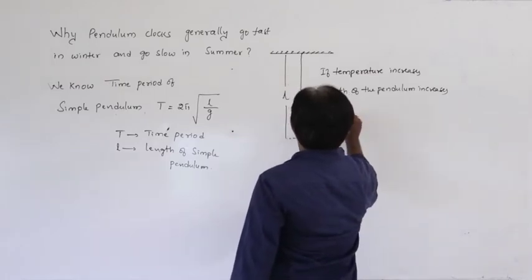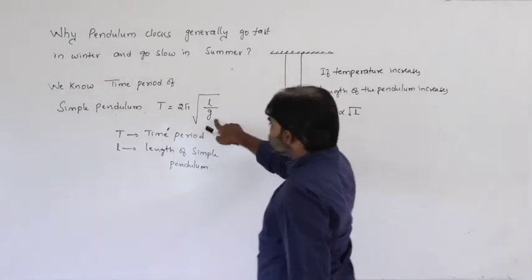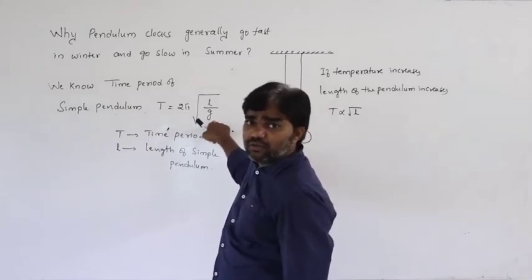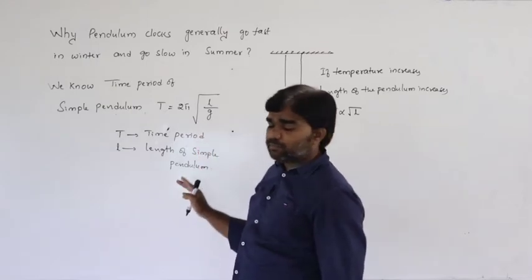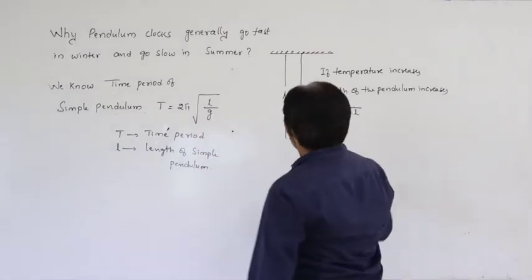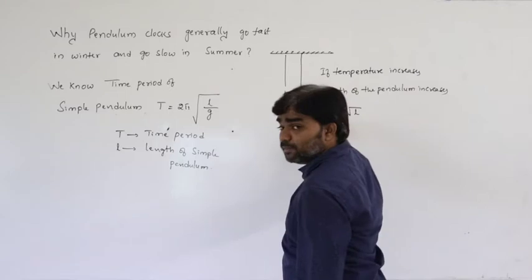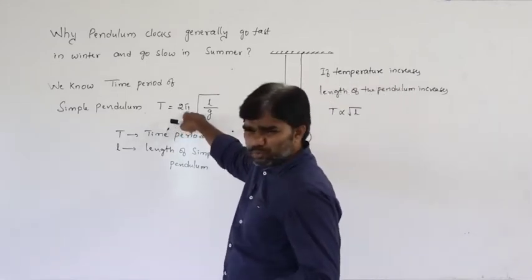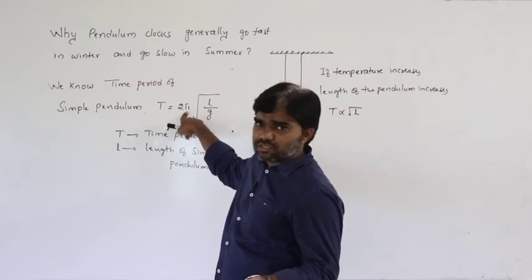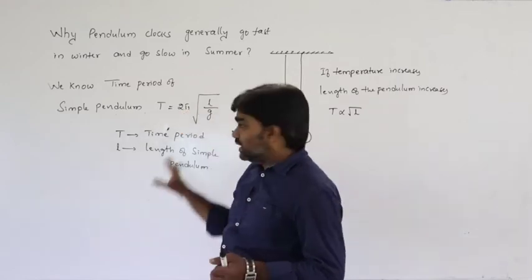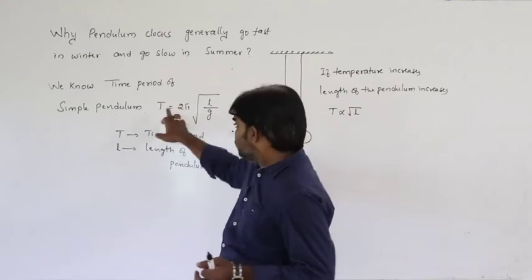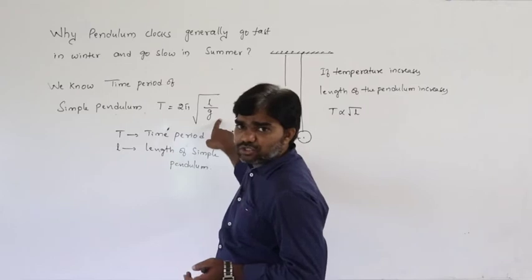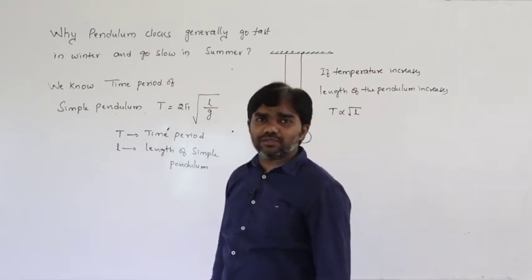So we know T is proportional to root L. What is g here? Acceleration due to gravity. At a given place, the value of g remains constant. So T is proportional to root L. The time period is directly proportional to the square root of length from this relation. 2 pi is a numerical value, it does not change. So if the temperature changes, among these quantities, here we have 4 quantities: T, 2 pi, L, g. g is the acceleration due to gravity, which does not change with the temperature.